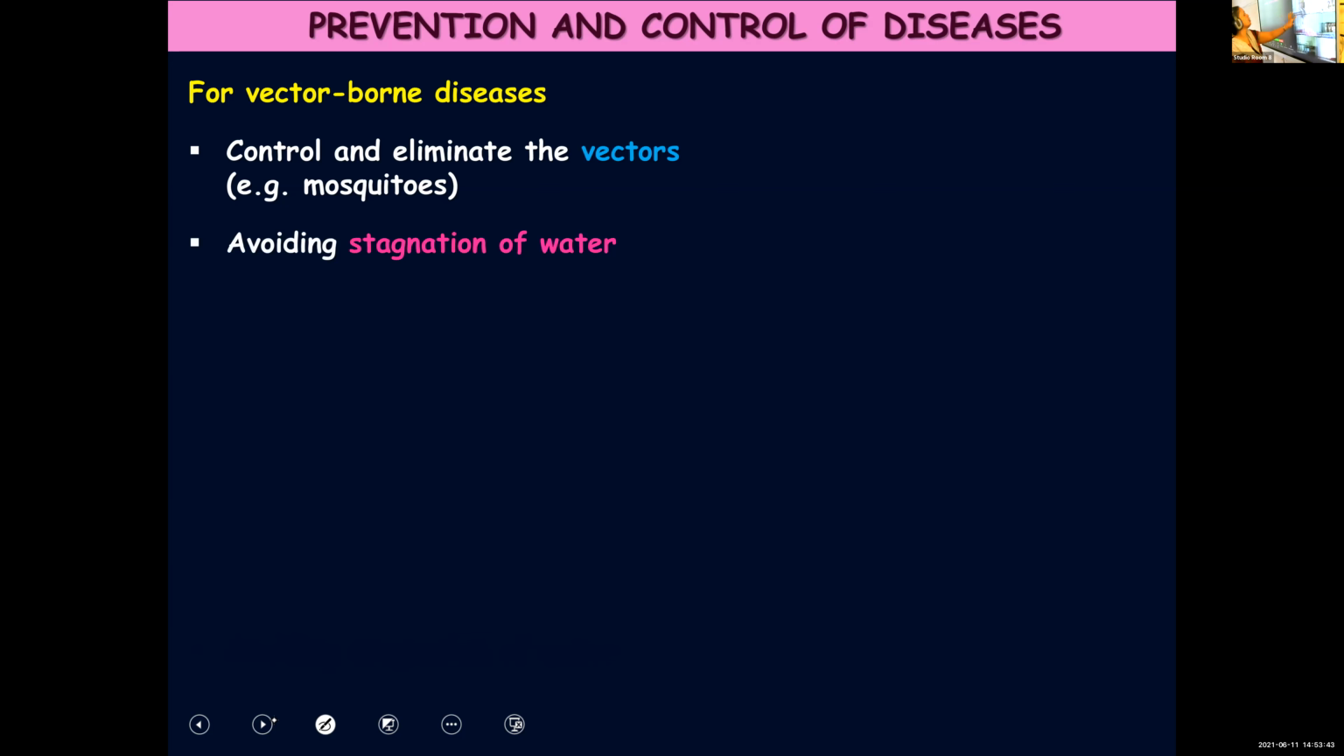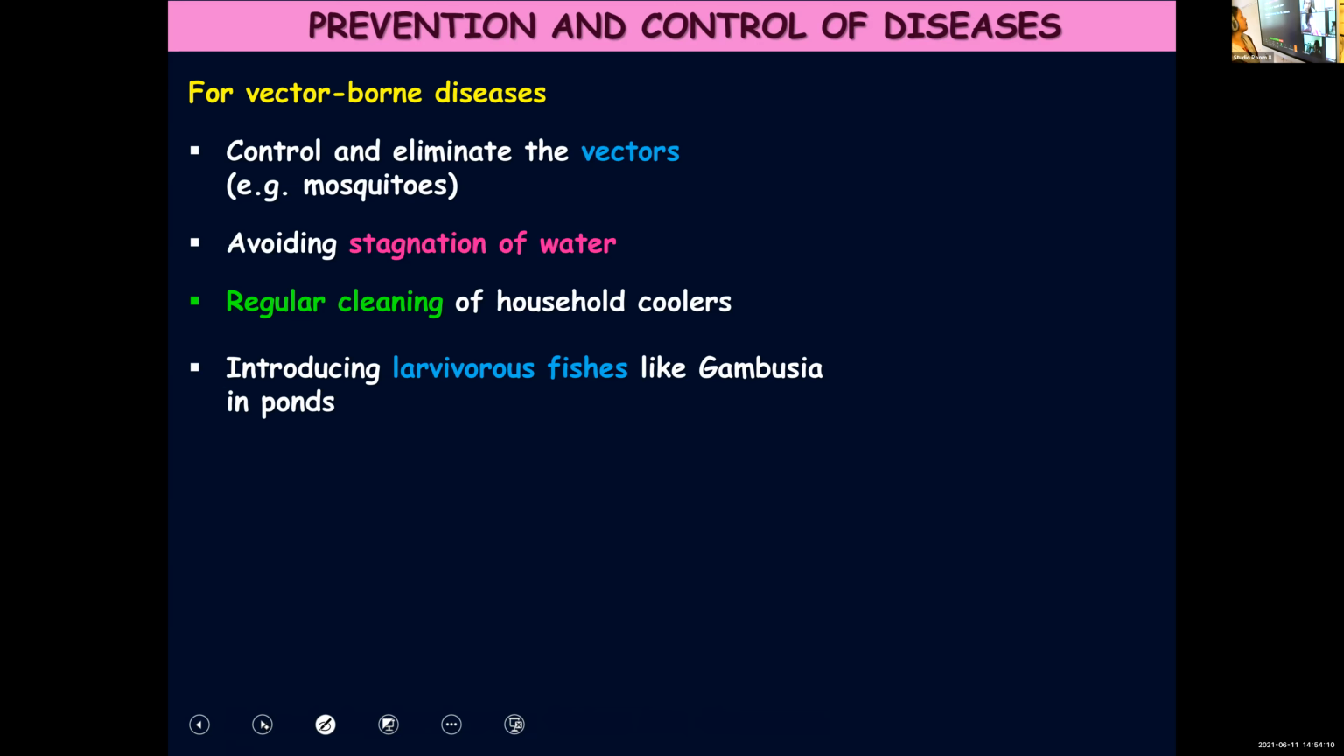Avoid stagnation of water. Regular cleaning of household coolers, because in coolers also water can get collected. Flower vase, there also if you are keeping fresh flowers at home, maybe in water, there also you have to regularly change the water, otherwise there also mosquitoes can lay eggs and can spread these diseases.